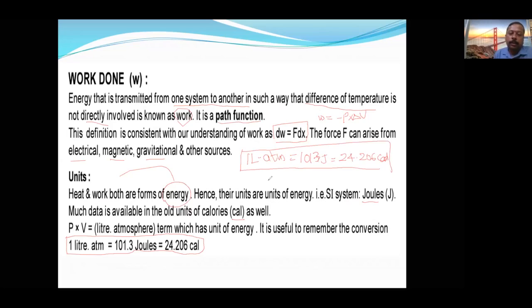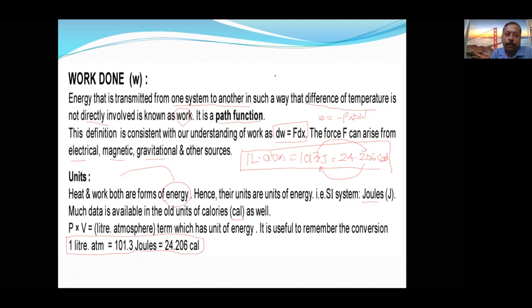This is the interconversion of one energy. If you have calories, you can convert into joules by using this. If you have joules and you want to convert into calories, you can use this relation. Liter atmosphere, joules and calorie conversion formulas. Note this down and try to write it 5 times today itself, right after the lecture. So let us see the next slide.